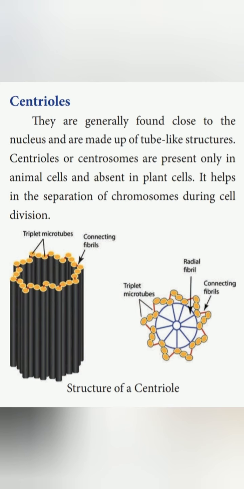Centrioles, otherwise known as centrosomes, are present only in animal cells and absent in plant cells. They help in the separation of chromosomes during cell division in the animal cell.